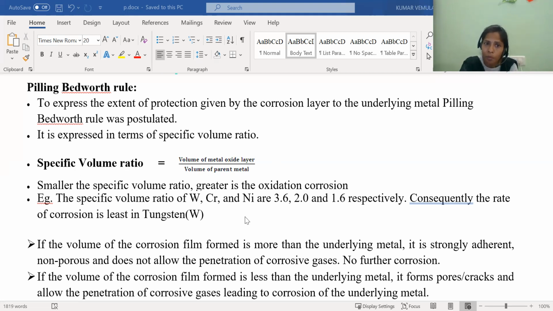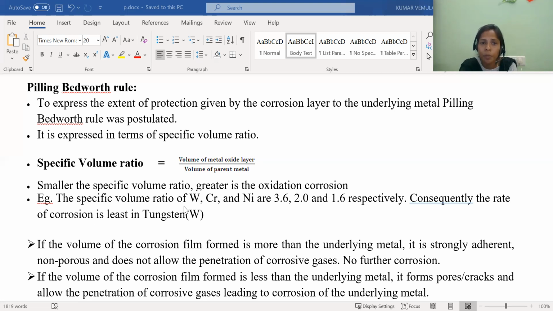If the parent metal volume is more compared to the oxide layer volume, the metal will be non-protective. That is what we are explaining here. Smaller the specific volume ratio, greater is the oxidation corrosion. That means corrosion will be more if the specific volume ratio is less.